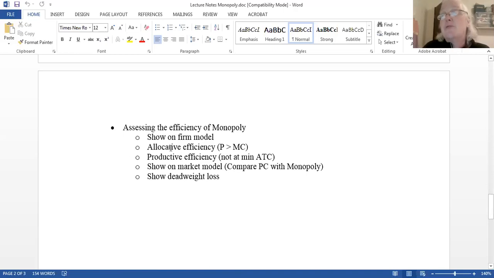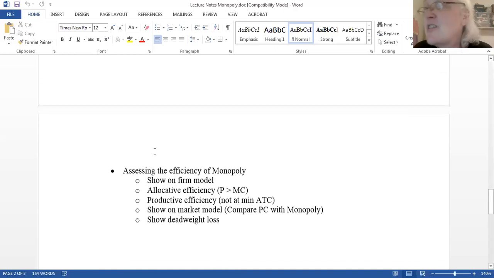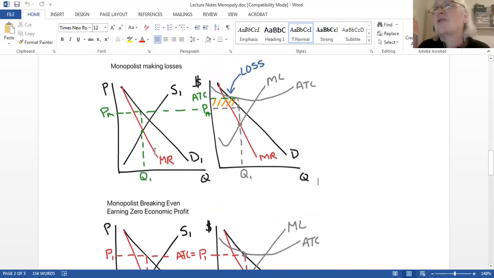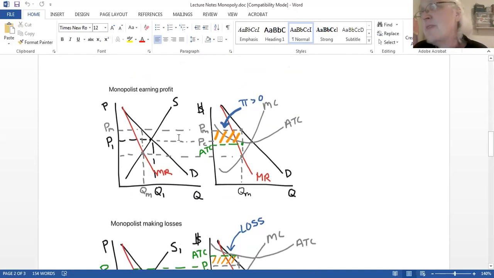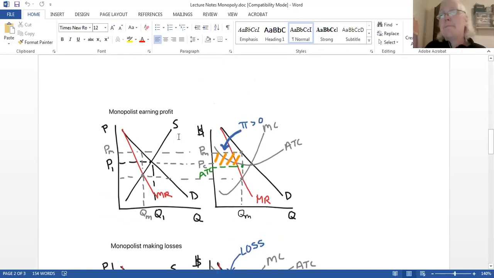All right, revisiting. Allocative efficiency says that if I am charging the customer approximately what it costs me to make the product, okay? So the price that I'm charging is similar to the cost of production for the last unit made. Does price equal marginal cost? So let's go back and ask the question. Let's go and look at a profit one. It doesn't matter, any of them. Let's look at the profit one, okay?